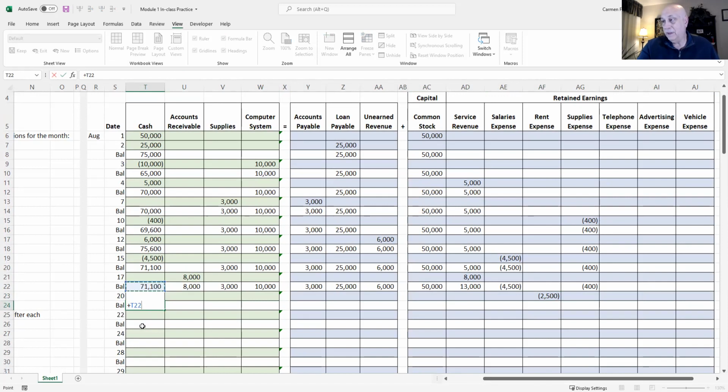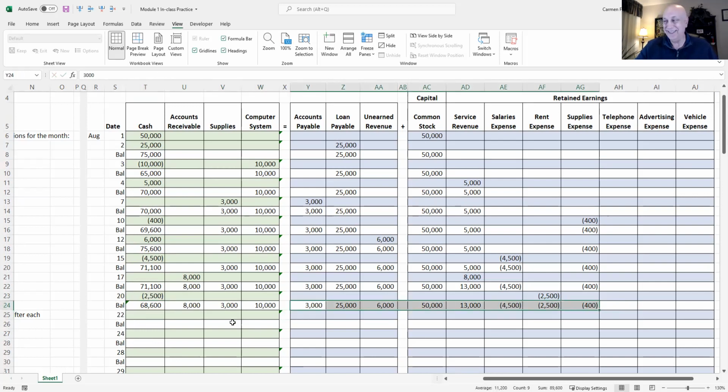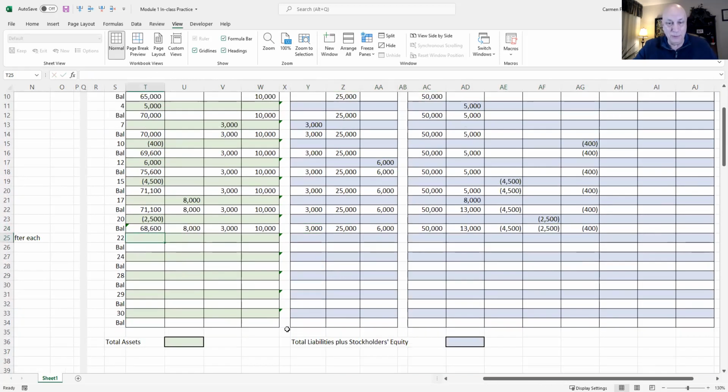So then what do we have? We've got cash of $68,600 now. We have $8,000 in receivables, $3,000 in supplies, $10,000 computer equipment. We still owe 3,000 in payables, 25,000 in loan. We still have $6,000 of unearned revenue, $50,000 of common stock, $13,000 of revenue, $4,500 of salary expense, $2,500 of rent expense, and $400 of supplies expense. Again, the left side of our equation equals 89.6. The right side of our equation equals 89.6. We're almost there. Half a handful of entries left.